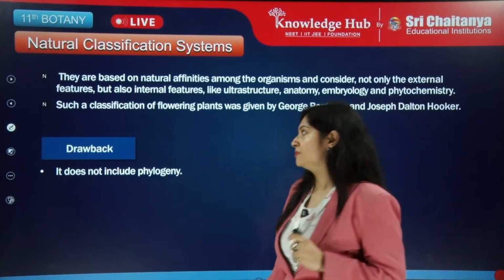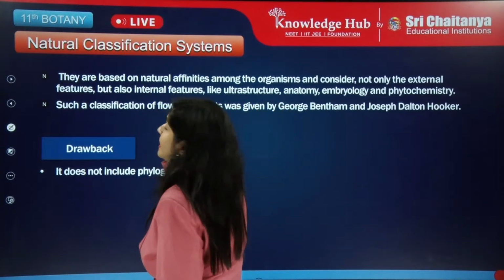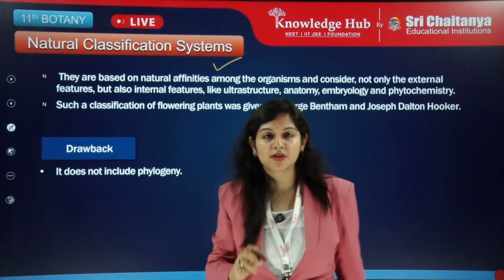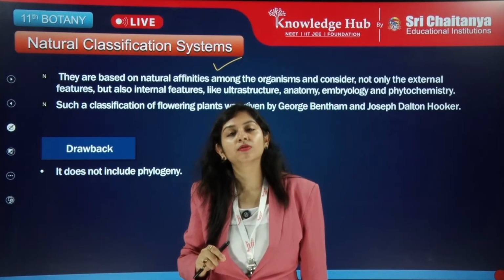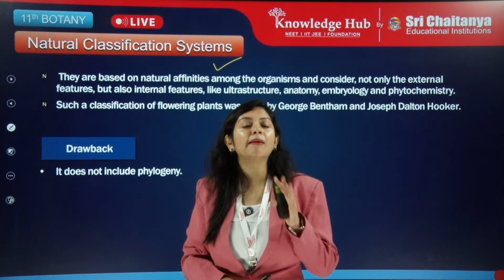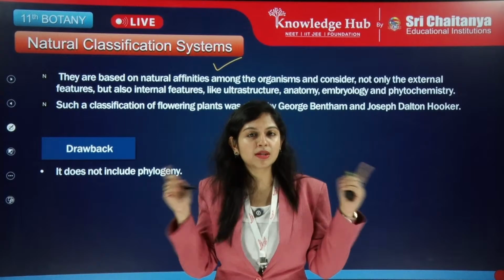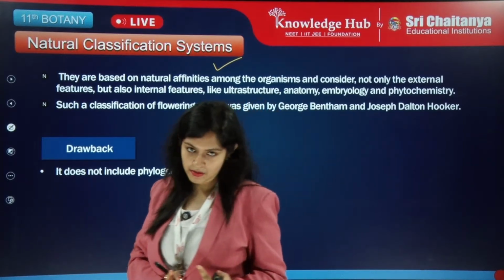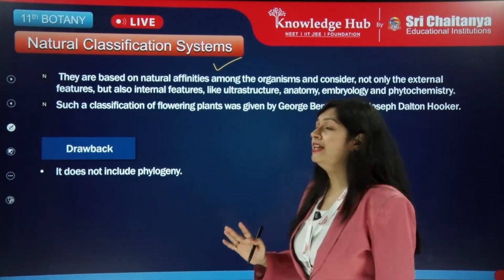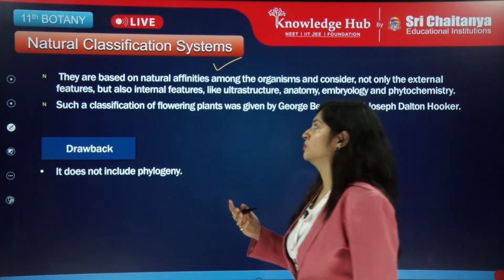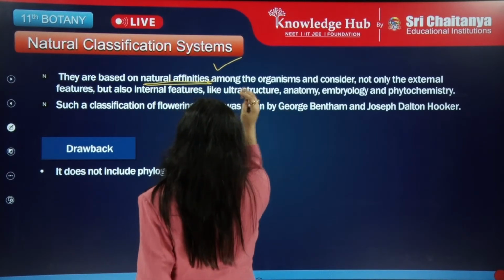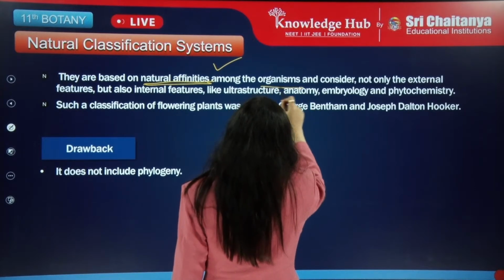Now let's see the other one, that is the natural system of classification. In the natural system of classification, they had kept many more other characters apart from just simple outside morphological characters. So not only morphological characters but many other things also, based on natural affinities amongst the organisms.